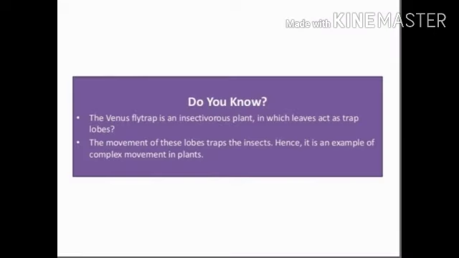Do you know the Venus flytrap is an insectivorous plant in which leaves act as trap lobes? The movement of these lobes helps to trap insects. Hence, it is an example of complex movement in plants.